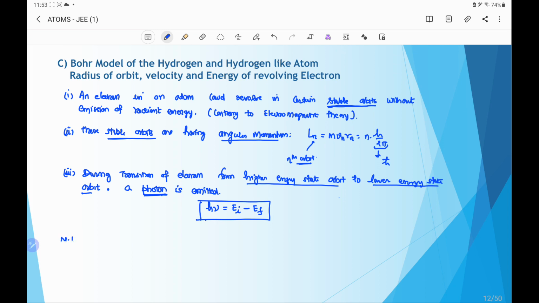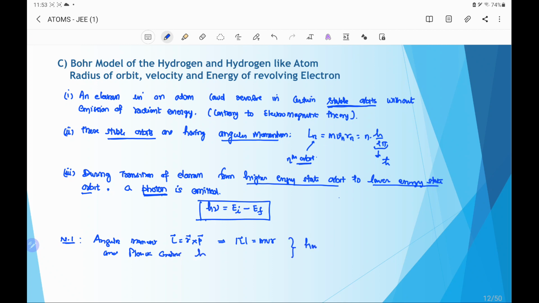Here we have to note that angular momentum L is equal to r cross p, that is the position vector into momentum, or in terms of magnitude we can write simply it is mvr, and Planck's constant h.